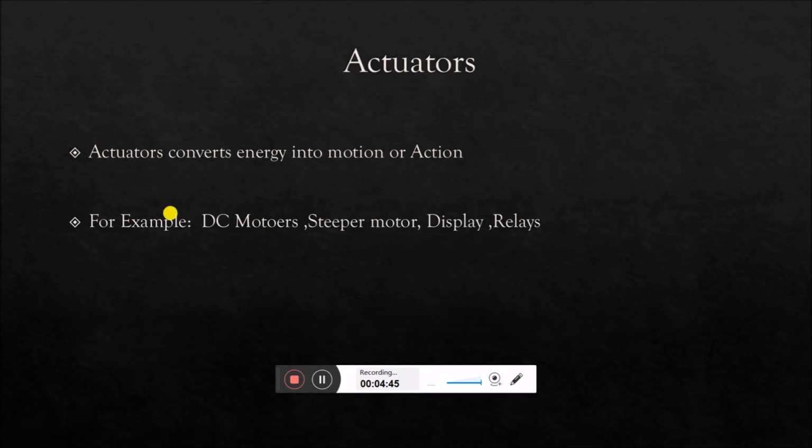Now next one is the actuator. Actuator converts energy into motion or action. Actuator, it is the output part of the transducer. For example, output can be shown by motors, DC motor, stepper motor, display and relay.